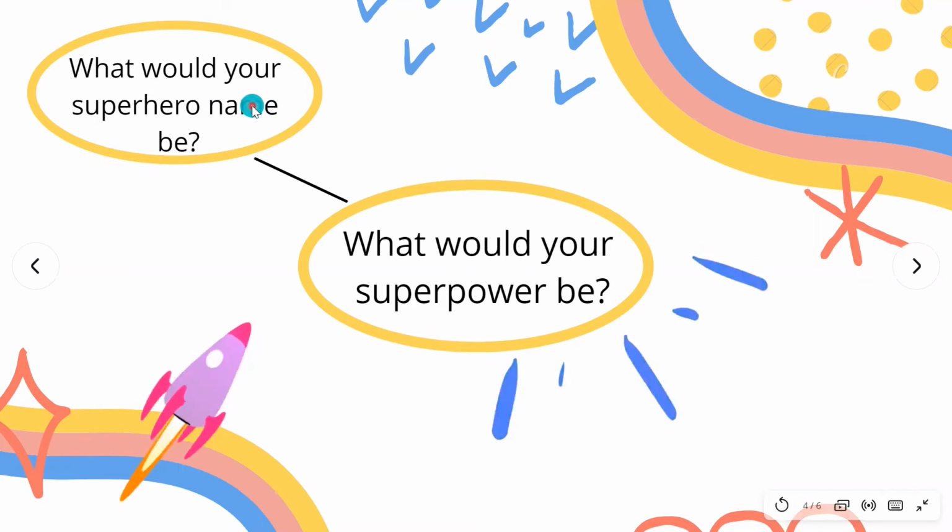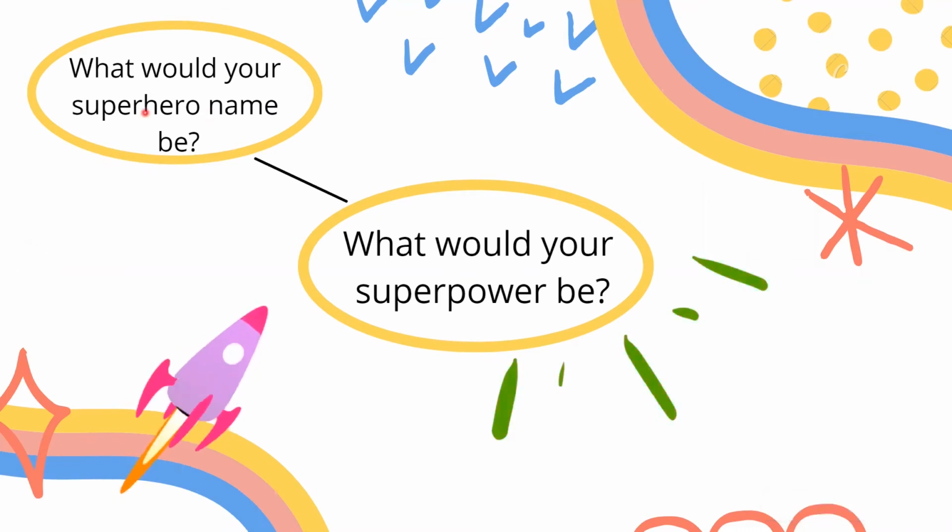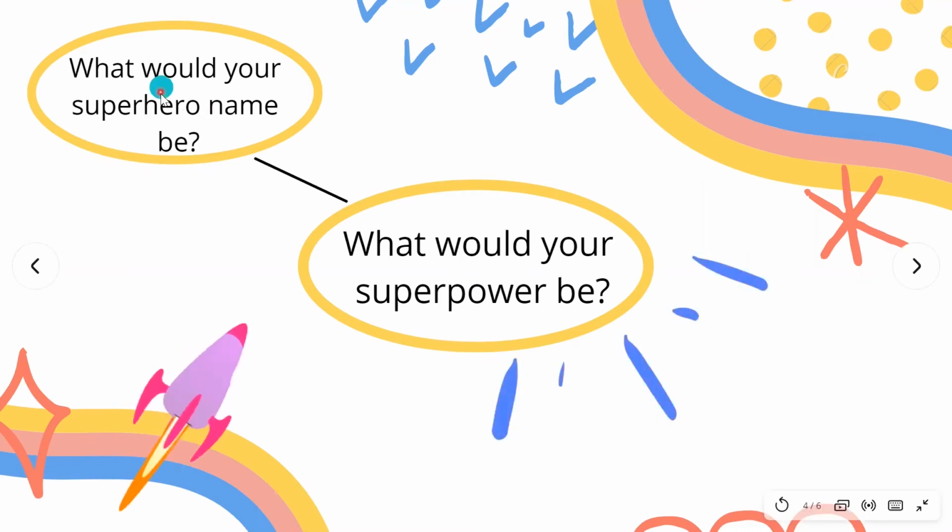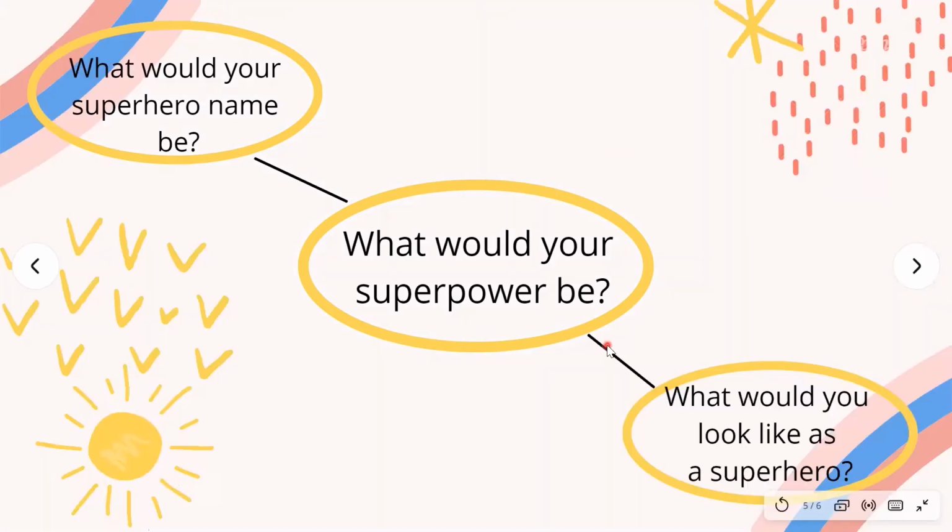Another idea that we could write about is, if you were a superhero, what would you want your superhero name to be? Think about what your superhero name would be and write your idea in the circle. Let's continue with our web. Draw another line from the middle of the paper to make another circle to write in.